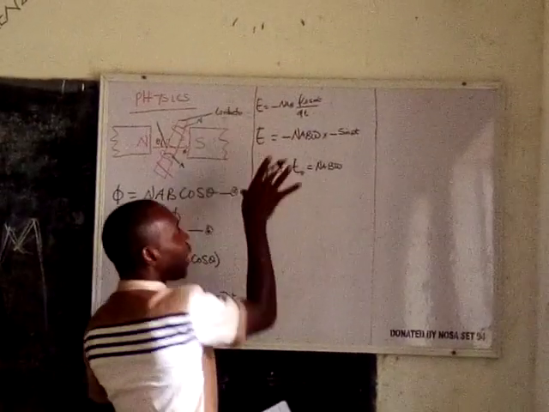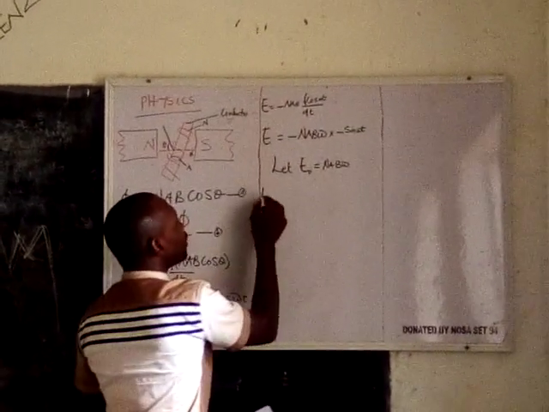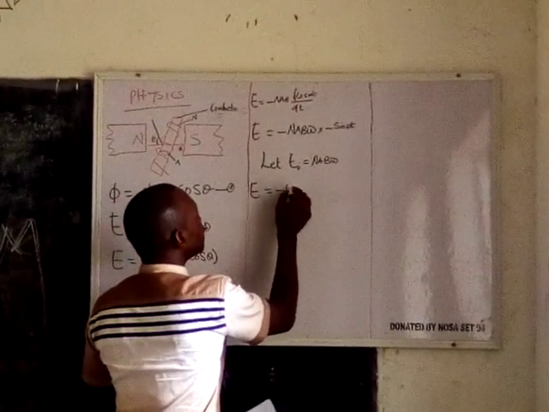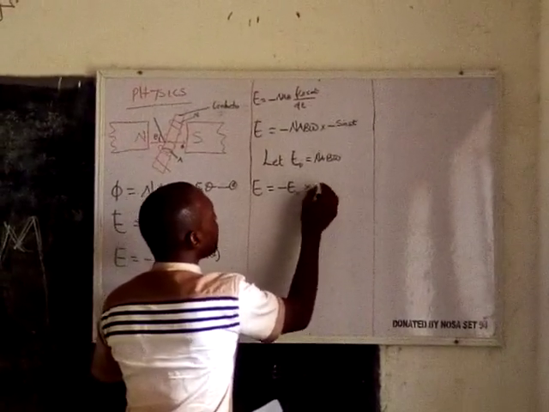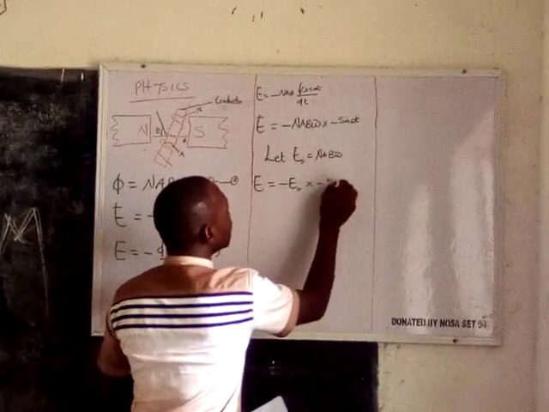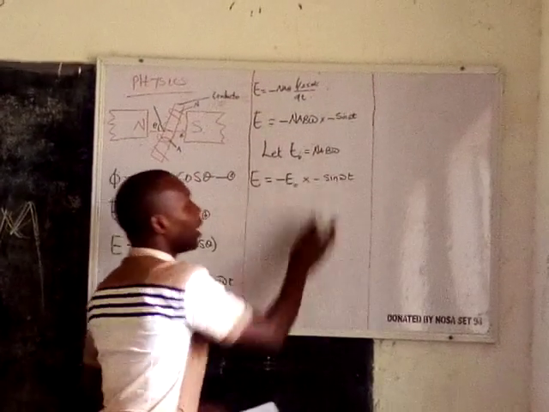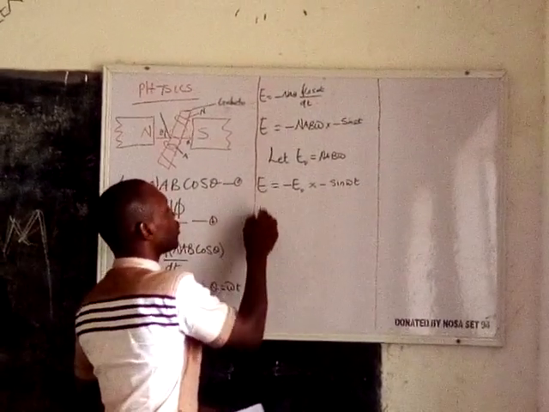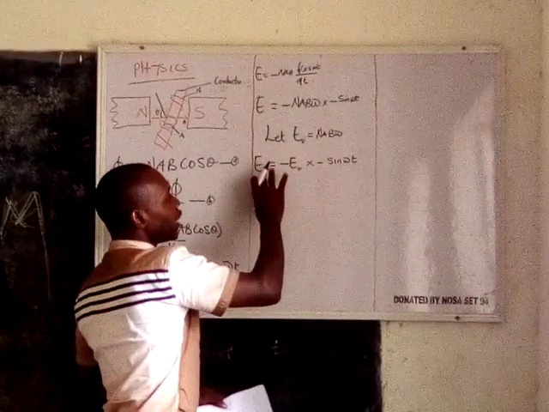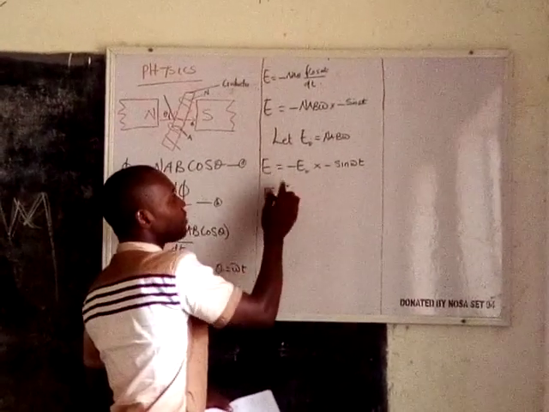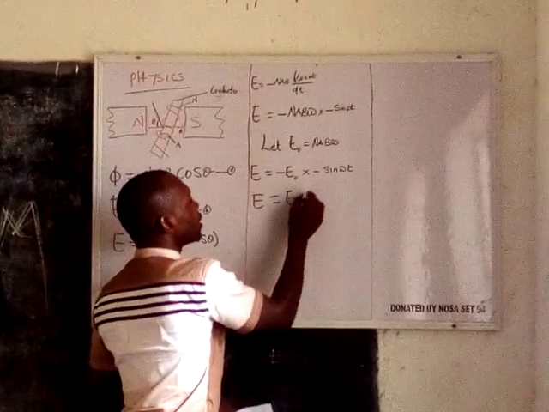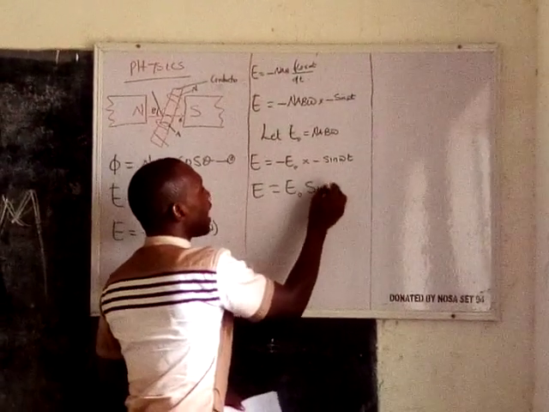So that if you put it back in the equation, you will have your E now equal to minus E naught multiplied by a minus sine omega t. Negative multiplied by negative, you have a positive value. So the induced EMF will be equal to E naught sine omega t.